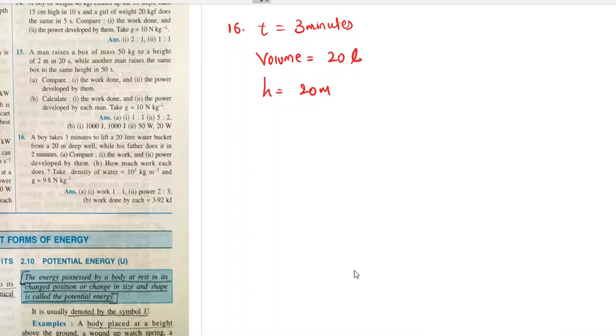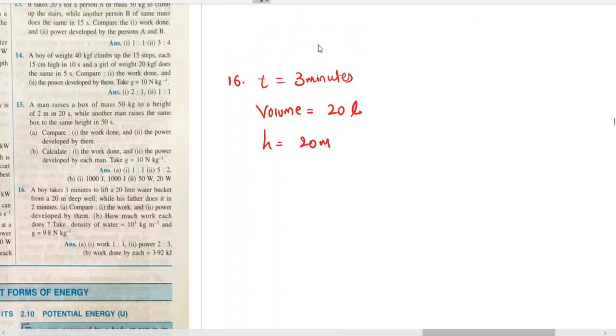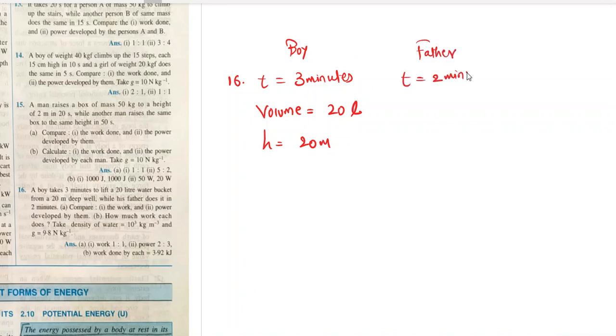So this information is for the boy, I will write boy, and here father does the same job in 2 minutes. Compare the work done and power developed by them: work done by boy upon work done by father, and power developed by boy upon power developed by father, and how much work each does. That is, separately you have to find work done by boy and work done by father.